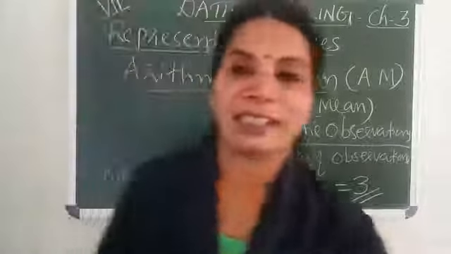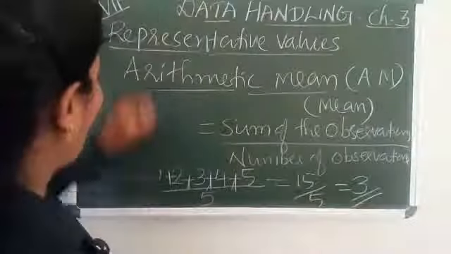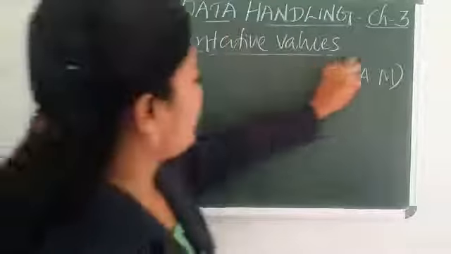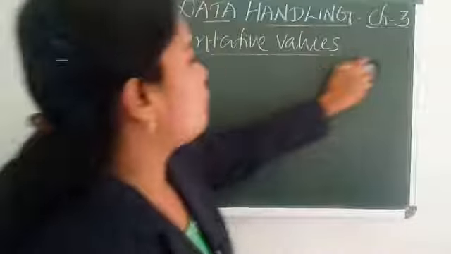Consider another example. What's the mean of the height of 5 students in your class?